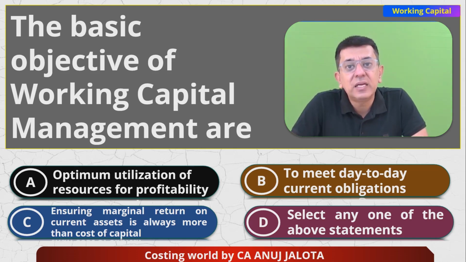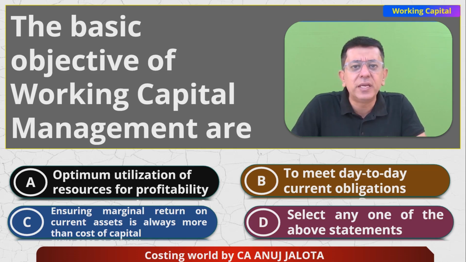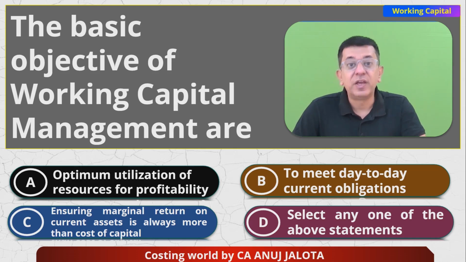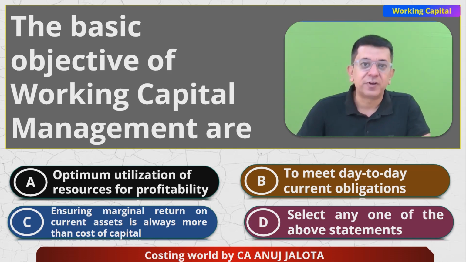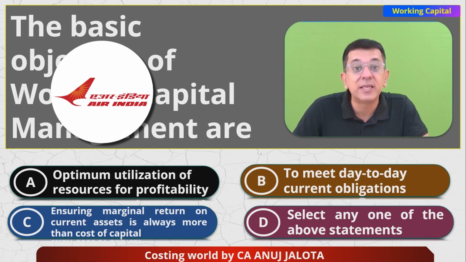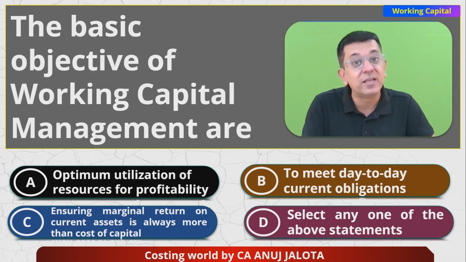B, to meet day-to-day current obligations. This should be the answer. Why? Because ultimately you should have enough working capital so that your business runs smoothly. Our very own company, Air India, at one moment struggled because it did not have enough working capital. It did not have money to pay the salaries also.